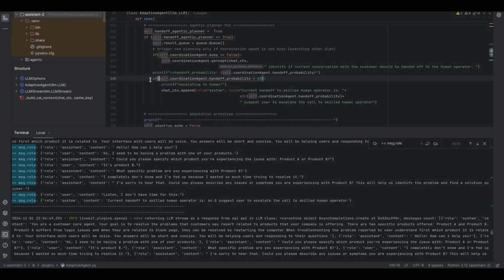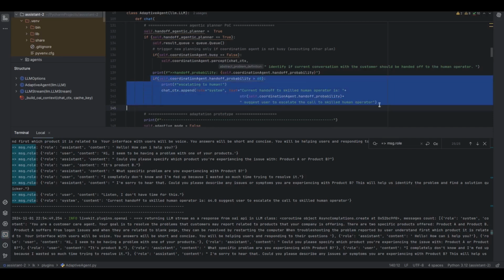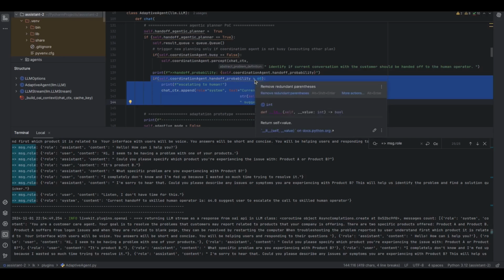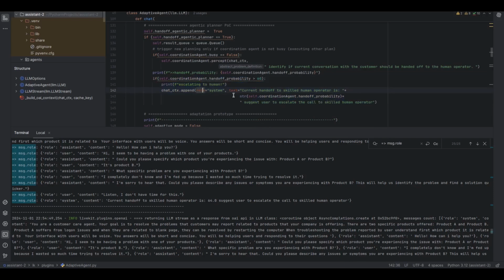And we did so by measuring, as the conversation was taking place, the currently computed handoff probability, and if it exceeded 60, that's when that additional prompt was injected into the context to the LLM, that in the end suggested to the user handing it off to an operator.